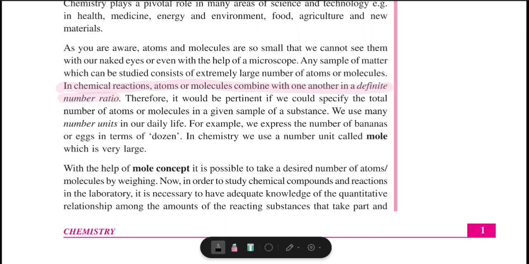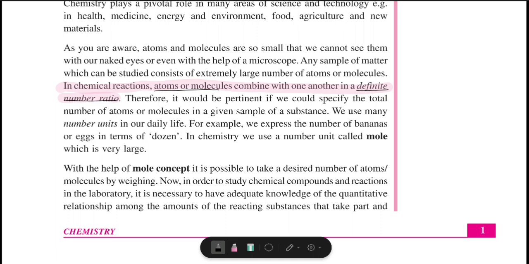What do you mean by definite number ratio? It means atoms and molecules. See, a chemical reaction only happens when atoms and molecules interact with each other, right? That's how the matter changes. So in a chemical reaction, these atoms and molecules combine with each other in a definite number ratio, meaning they combine with each other in whole numbers. And it's a fixed whole number for everything.